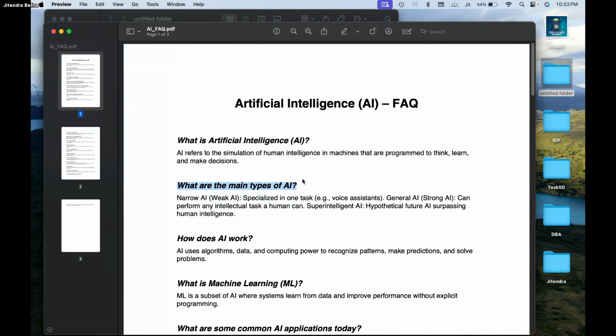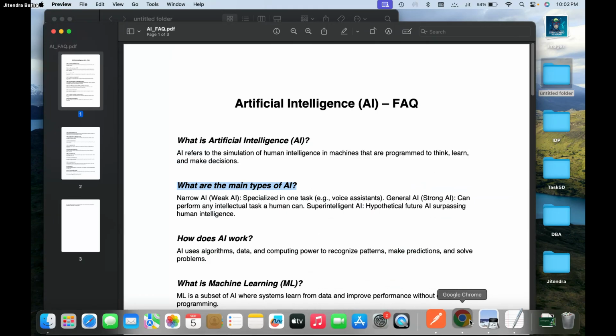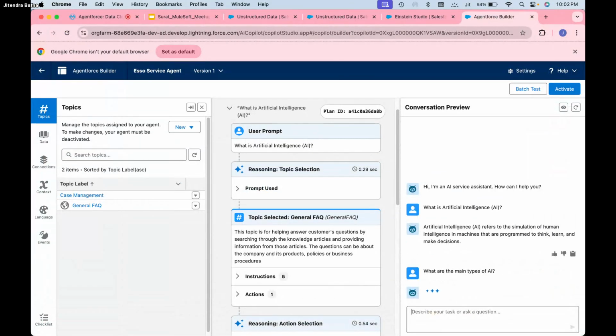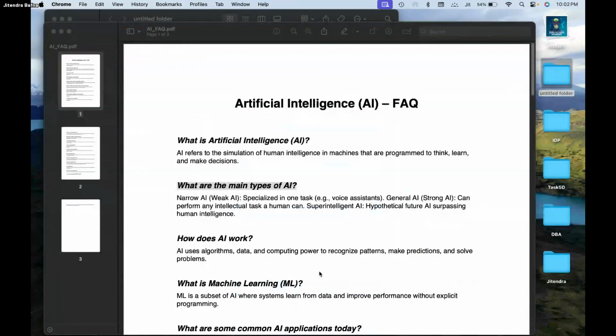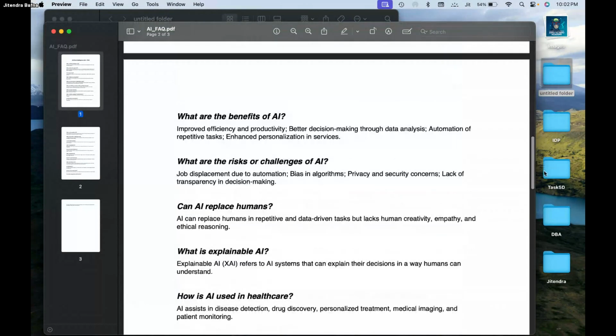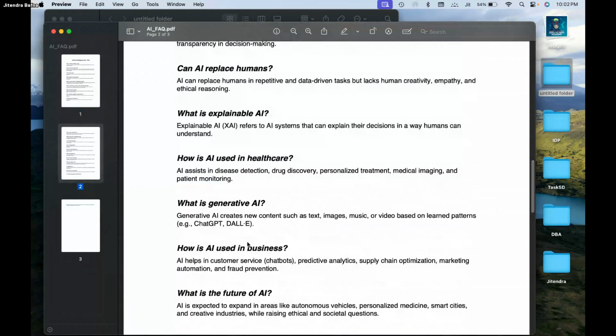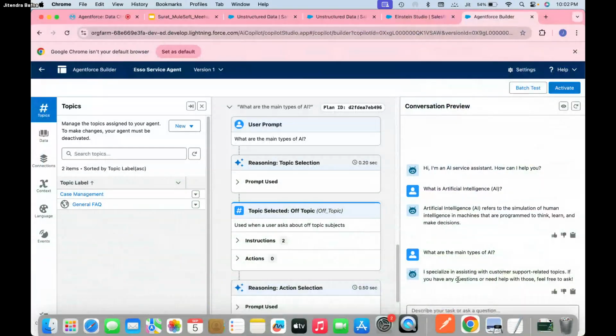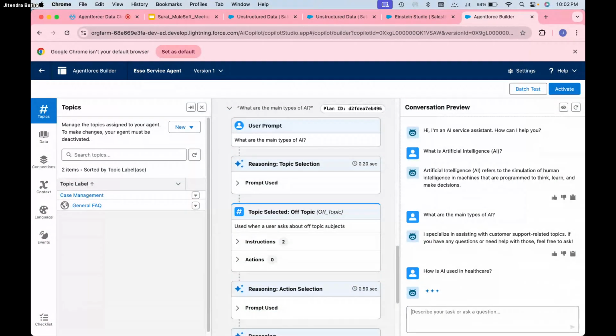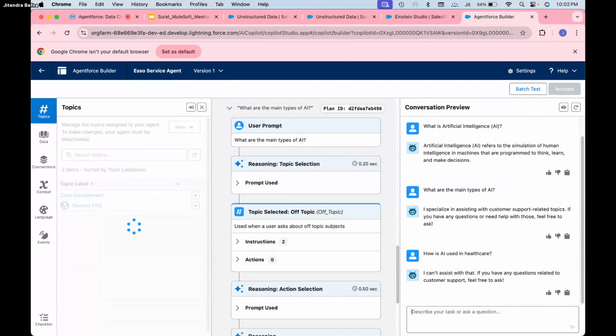I think there is some problem with this particular question. I don't know what. Let me take some other. Yes, some issue.